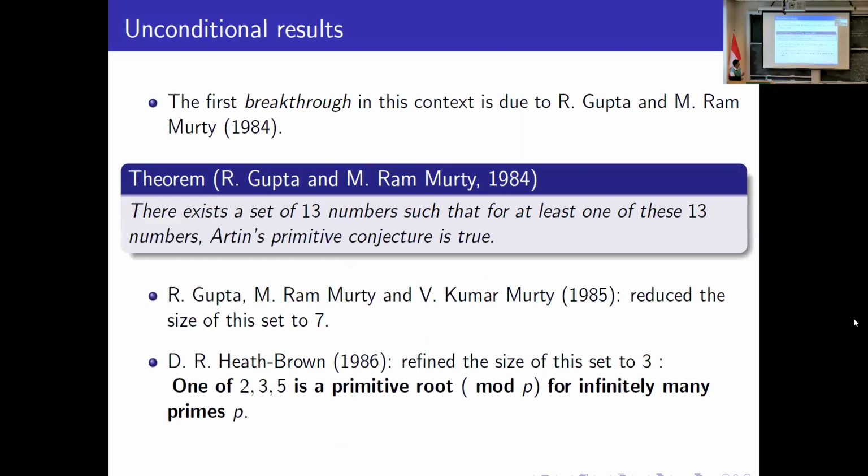The first breakthrough is due to Gupta and Professor Murty in 1984, and they proved that there exists a set of 13 numbers such that for at least one of the numbers in that set, Artin's primitive root conjecture is true. Later, the size of this set was reduced to 7 by Gupta, Murty and Murty. Later, it was refined to 3 by Heath-Brown. Hence, as a consequence of these results, we have the beautiful theorem that for at least one of the numbers among 2, 3, 5, Artin's primitive root conjecture is true.